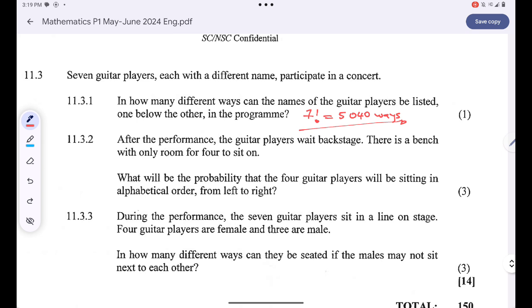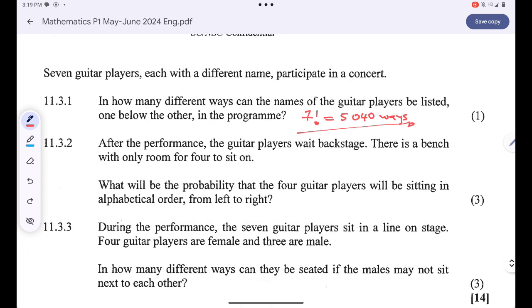Okay, after the performance, the guitar players wait backstage. There is a bench with room for only 4 to sit on. What will be the probability that the 4 guitar players will be sitting in alphabetical order from left to right?